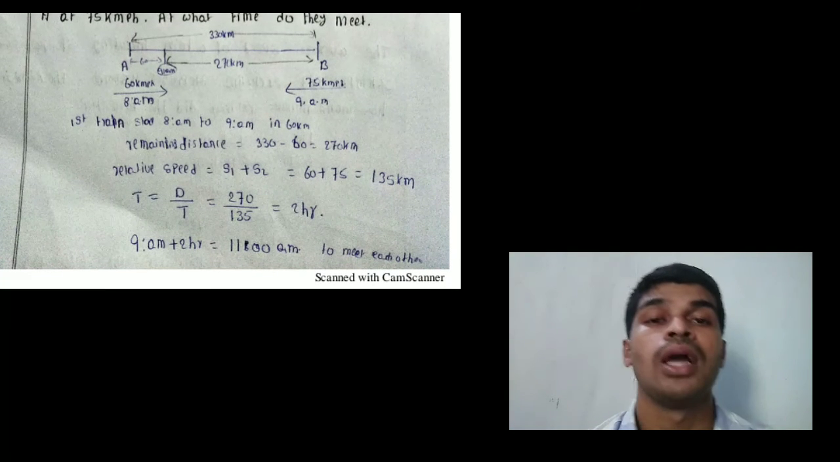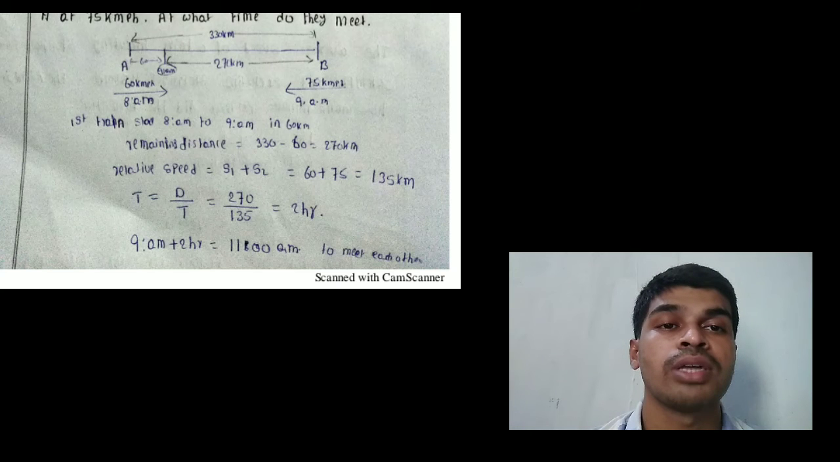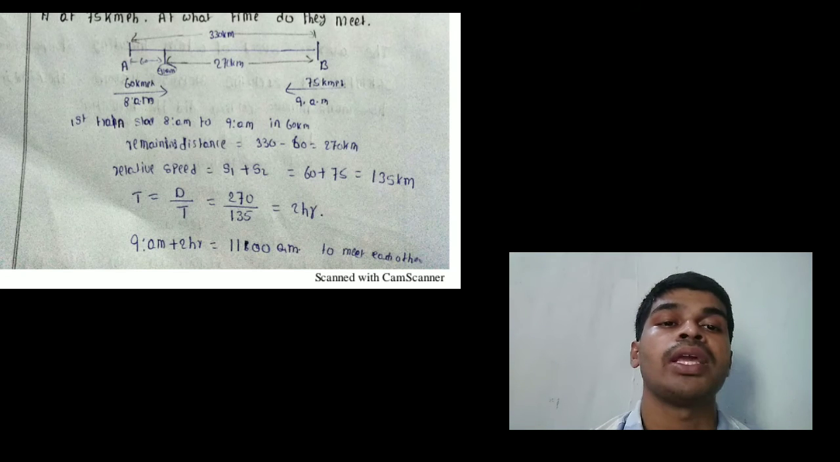That means the first train from 8 a.m. to 9 a.m. is 1 hour. In 1 hour of traveling, the distance covered is 60 kilometers. The remaining distance is 330 minus 60, that equals 270 kilometers. They are now starting at the same time, 9 a.m., and the distance is 270 kilometers. Then time equals distance by speed: 270 by 135, that equals 2 hours. Then 9 a.m. plus 2 hours, they meet each other at 11 a.m.